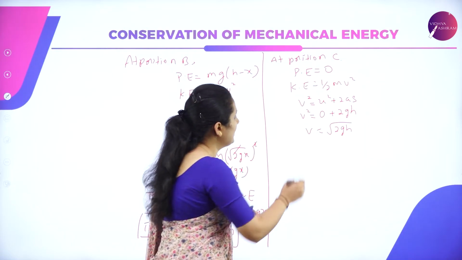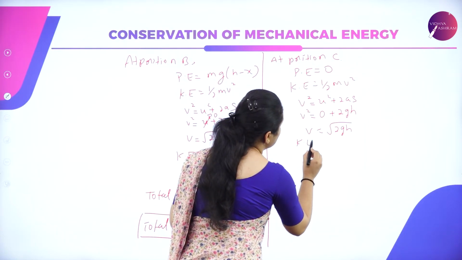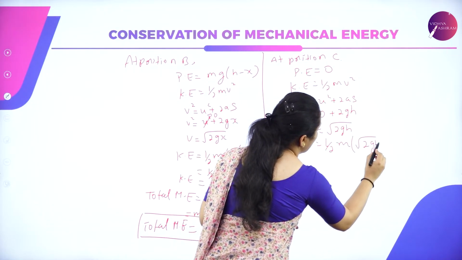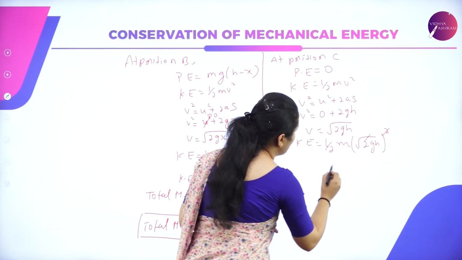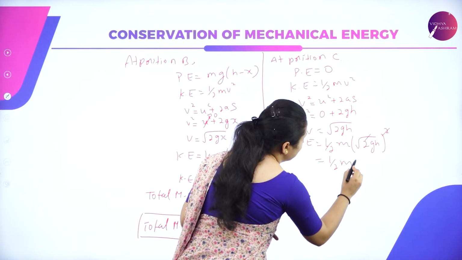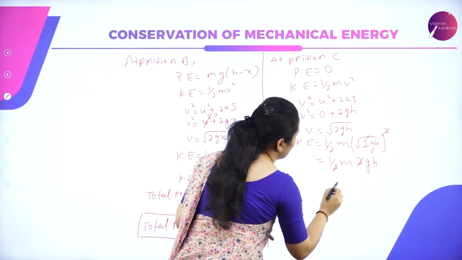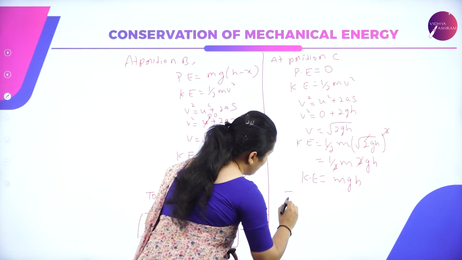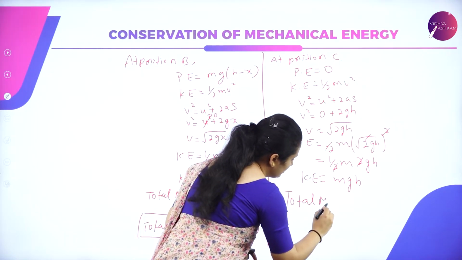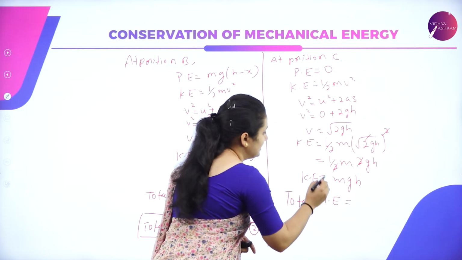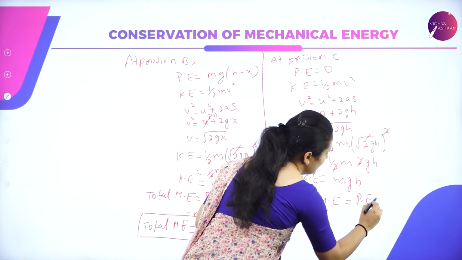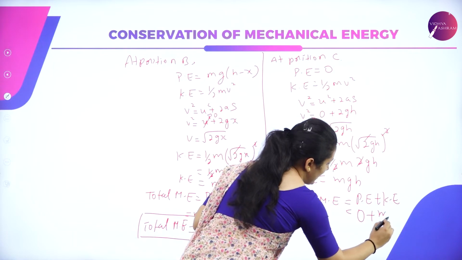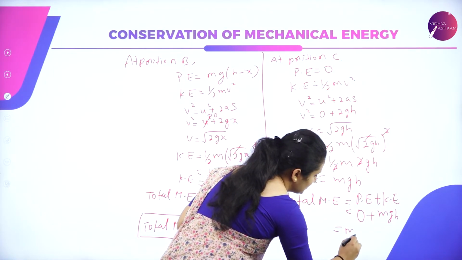Substitute in kinetic energy: KE is equal to half m root of 2gh whole square. Square and square get cancelled, so half m 2gh. 2 and 2 get cancelled, so the remaining is mgh. So this is the kinetic energy. What is the total mechanical energy at position C? That will be potential energy plus kinetic energy. Potential energy is 0 plus kinetic energy is mgh, so it will give you mgh.